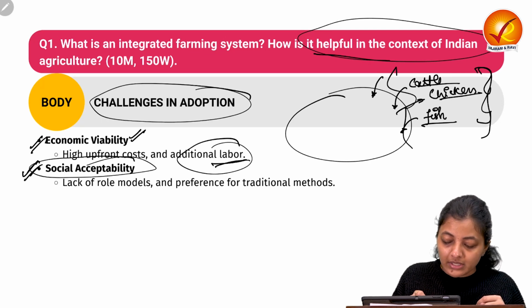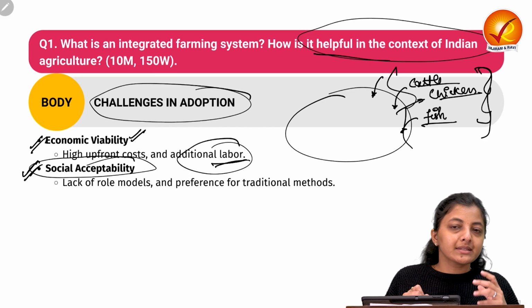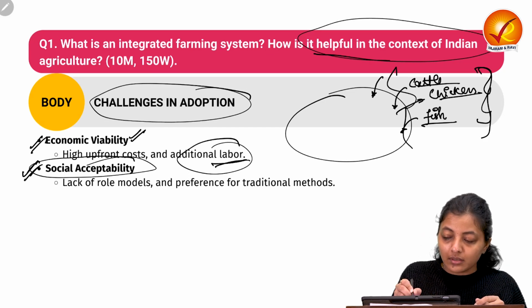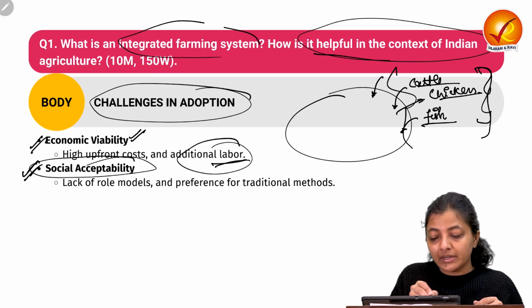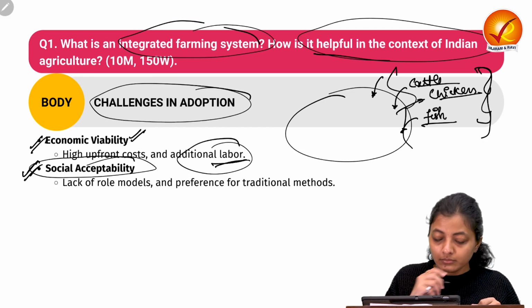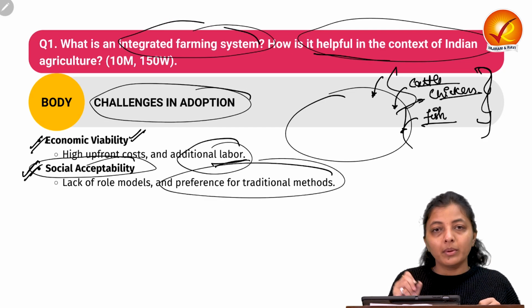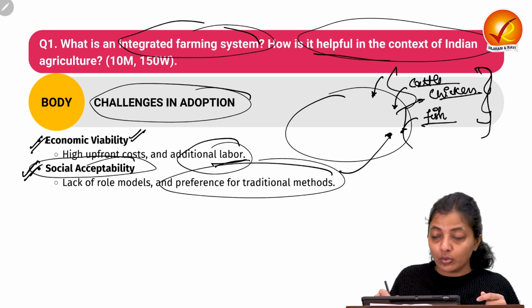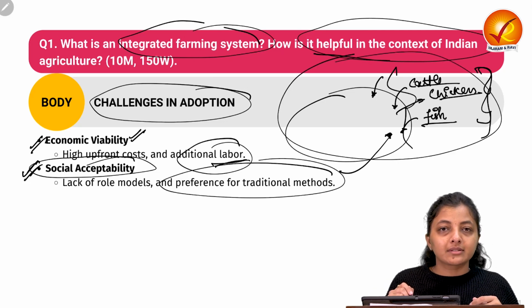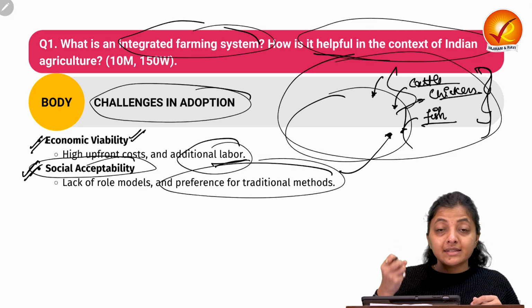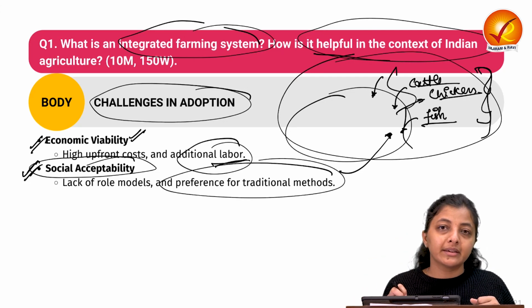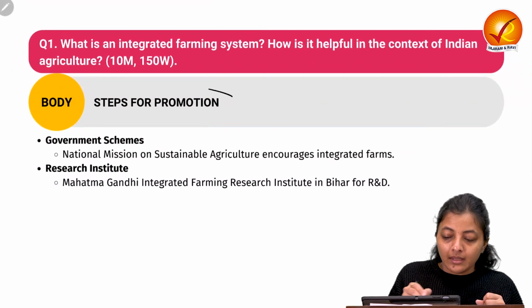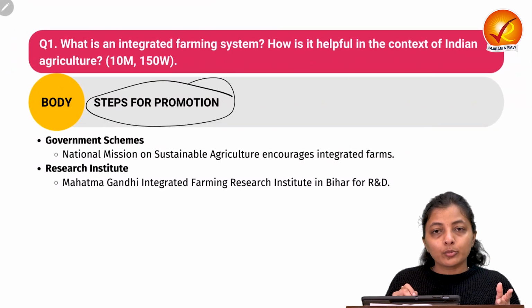Next is social acceptability, because there is a lack of role models of the integrated farming system. So farmers go back to the traditional methods, as they do not know about the actual output of this whole integrated farming system. There are no examples or role models showing how good this integrated farming system is.